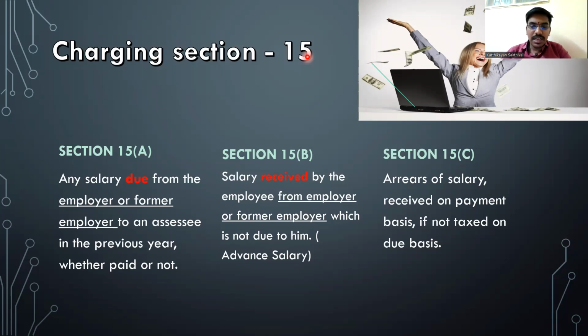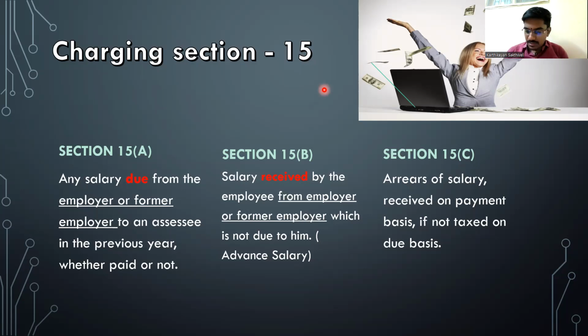April salary becomes due only by the end of April. But if you receive it in March for some reason, then if you receive it before it is due to you, pay tax on it. To put it in one line, as Srivatsan has rightly put it, due or receipt basis, whichever is earlier. That is the crux of 15A and 15B.